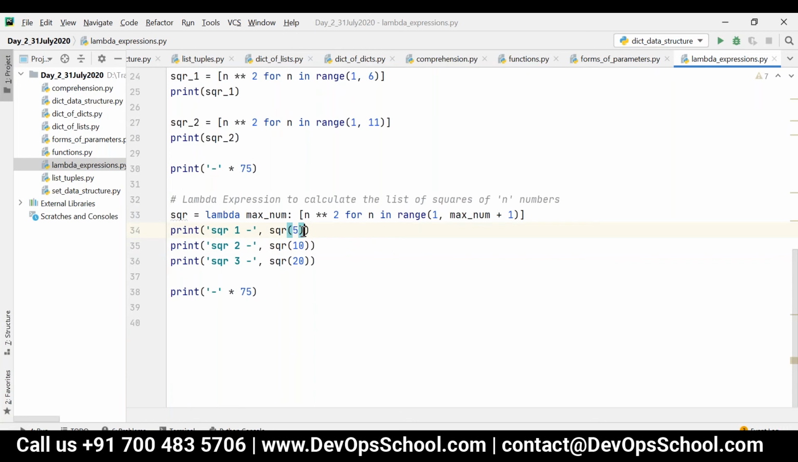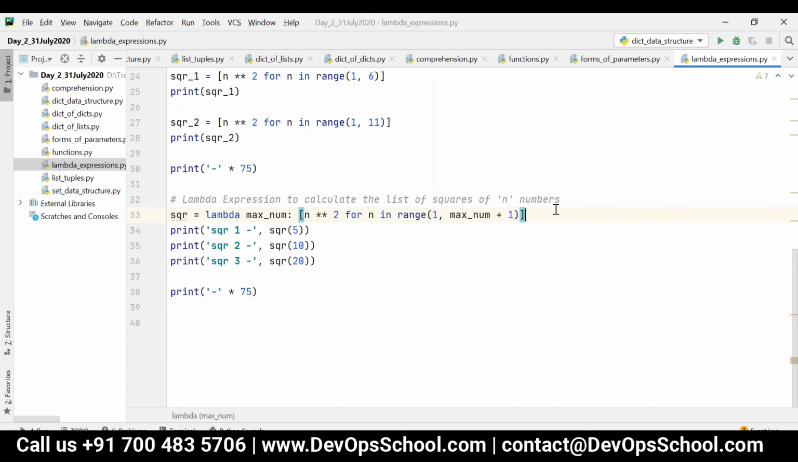Got it, Ajmal? Yes. One question I'm having. If I write one more lambda function, what will happen, because there is no name associated with that? The thing is, you are storing it in one particular variable, right? So that will be replaced. Okay.